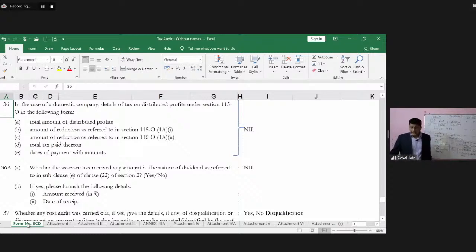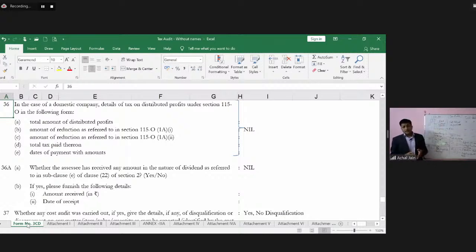From this 36A, let's try to understand whether the assessee has received any amount in the nature of dividend, means it's about receipt of that amount as referred to in section 2(22)(e) of the Income Tax Act. If yes, furnish the following details: amount received and date of receipt. Now, once again, all of these particulars, how can the auditor verify it? He can just go to the other income. Most likely the company would have recorded this as other income in the P&L. So in the other income, he can just ensure that all of the amount which has been recorded, whether that is falling under this particular section or not.